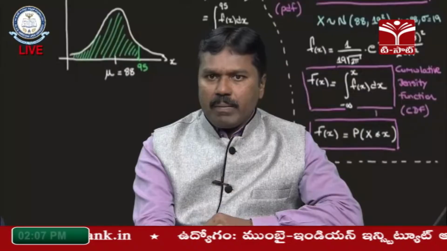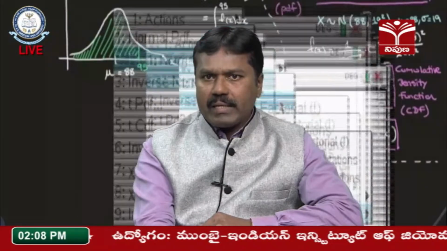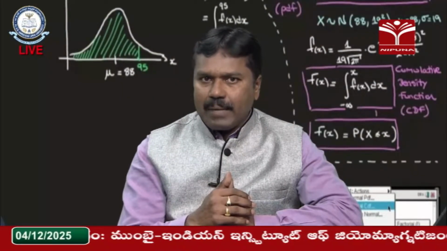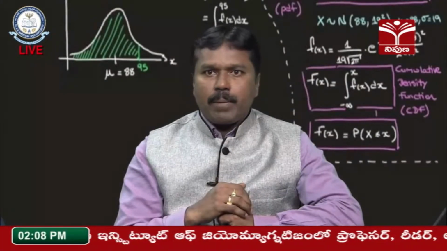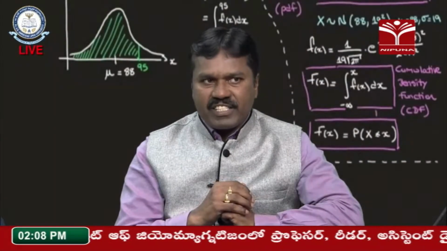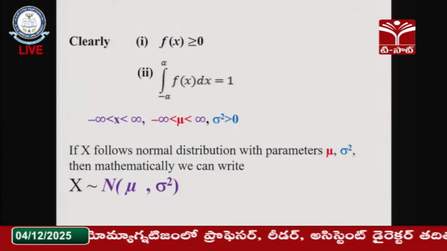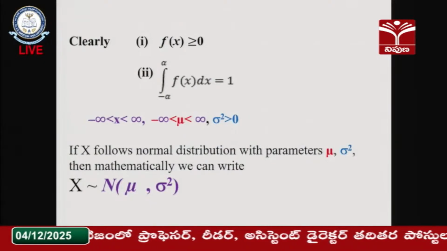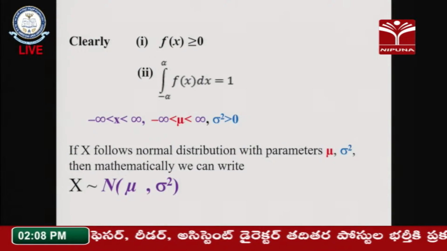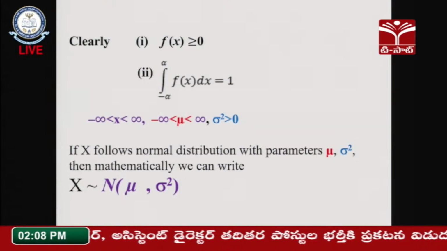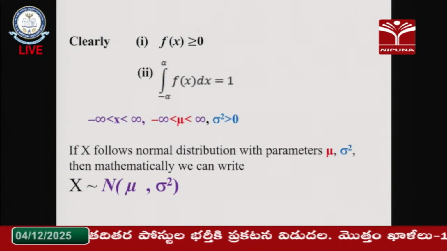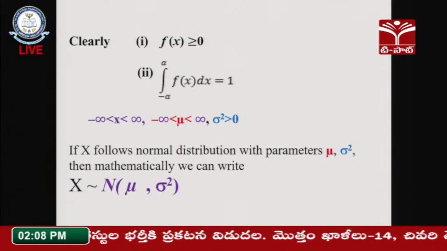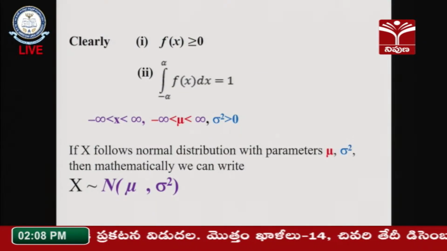Okay, so moreover, before that, one more thing we need to check: whether the given function is a probability density function. For that, we need to check two conditions. One is that p of x is greater than or equal to 0. The second is that the total integral from minus infinity to plus infinity of f of x dx is equal to 1, with x ranging from minus infinity to plus infinity, mu ranging from minus infinity to plus infinity, and sigma square greater than 0.